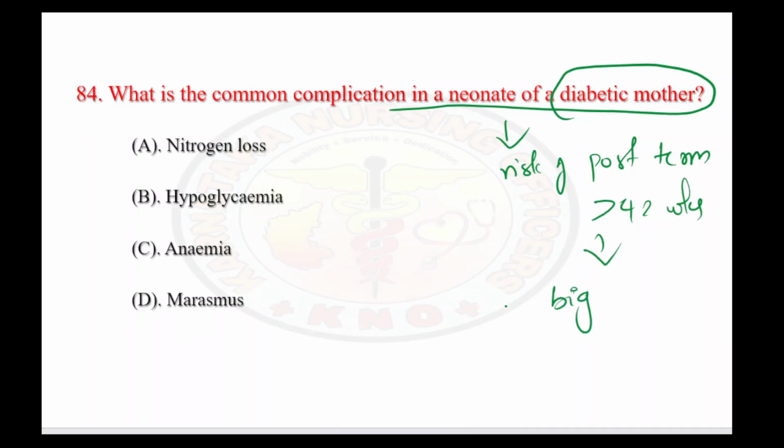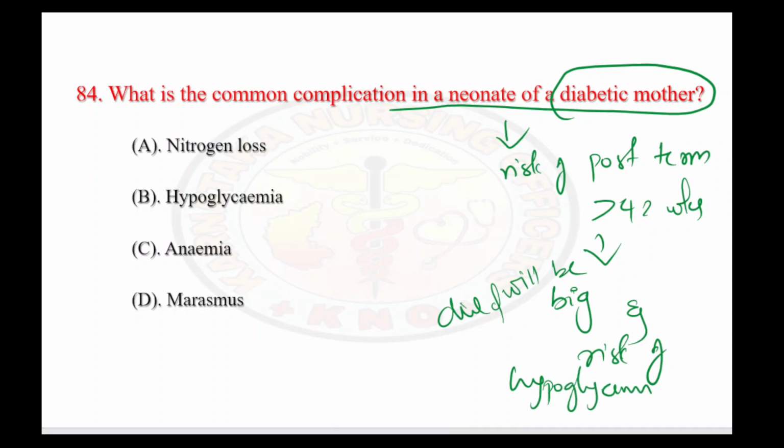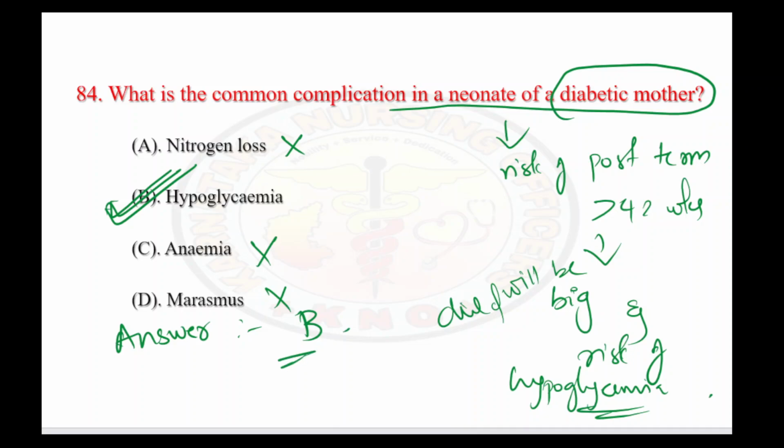The child will be very big, and risk of hypoglycemia is seen. Mother will have increased sugars, but the child will have low sugar levels. That is the main complication we are seeing in a neonate of a diabetic mother. It is not nitrogen loss or anemia or marasmus. It is hypoglycemia. So the answer is option B.